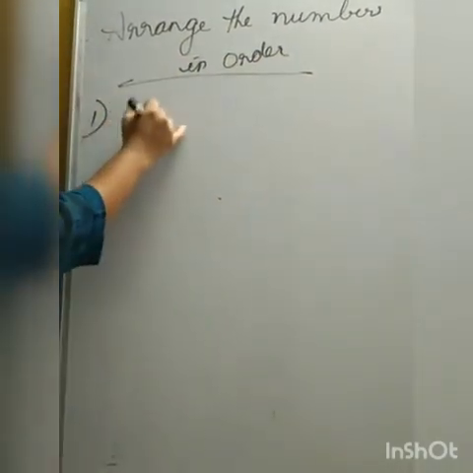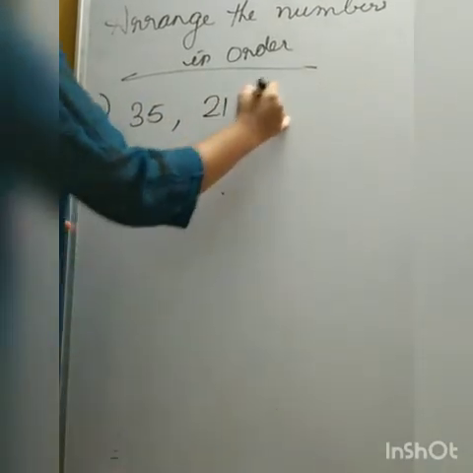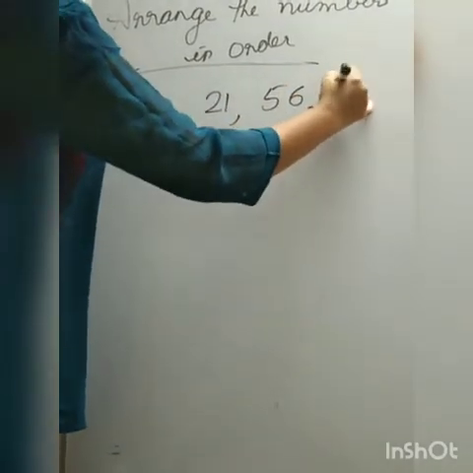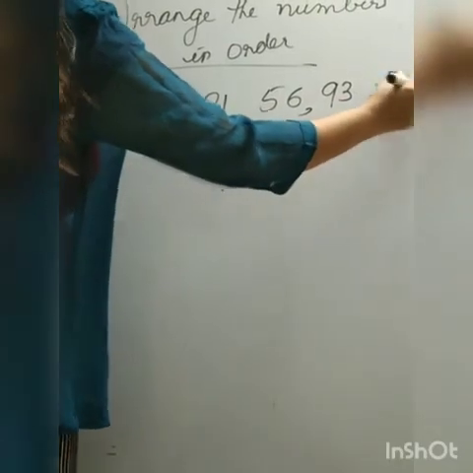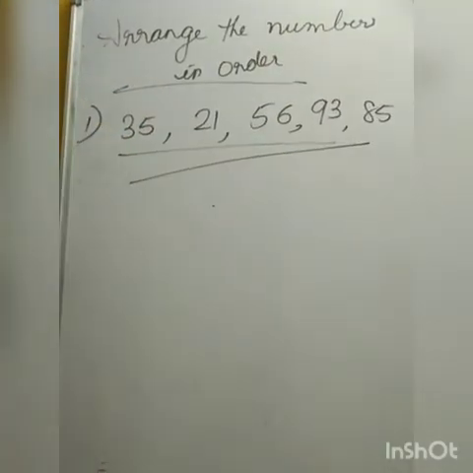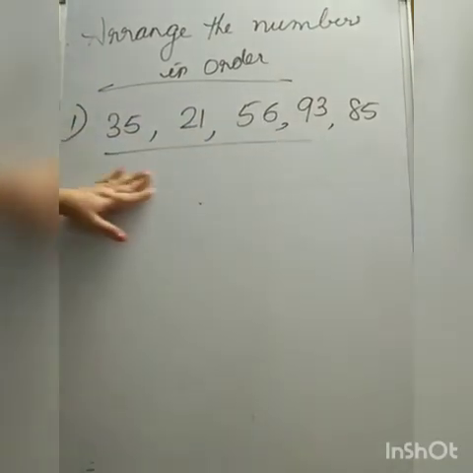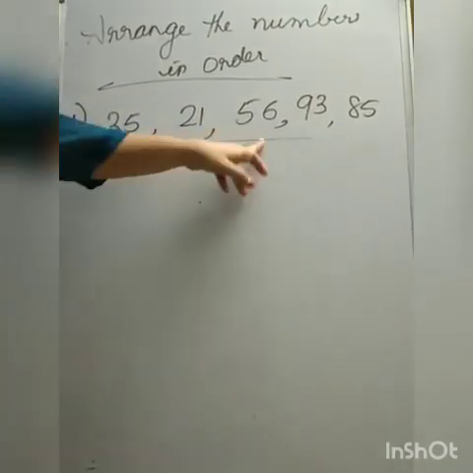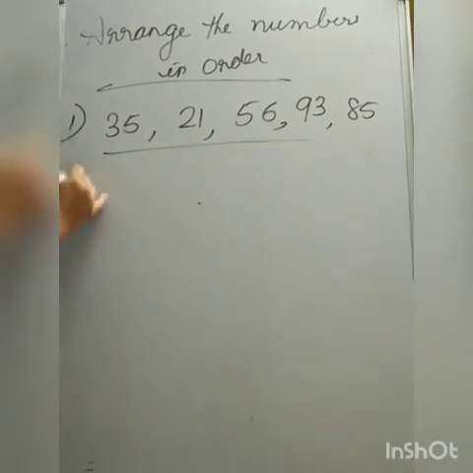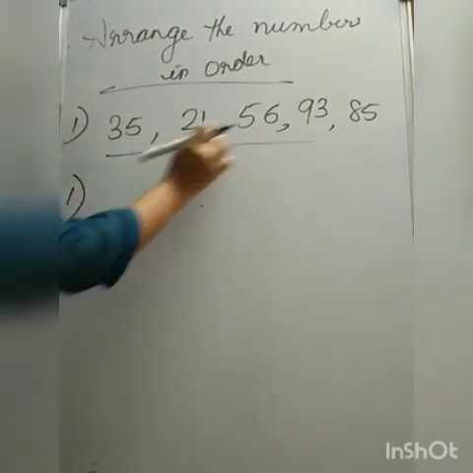First one is 35, 21, 56, 93, 85. These are the group of numbers we have to arrange in order. First one, we have to pick out smallest number.